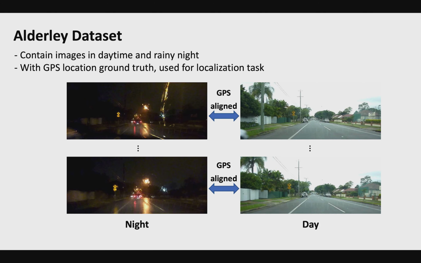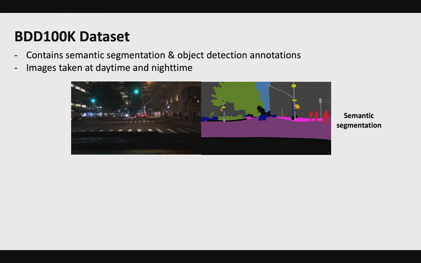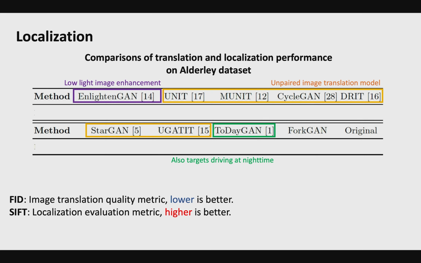Now we demonstrate some experiment results of multiple vision tasks with the help of ForkGAN. For the experiments, we use mainly 2 datasets. The Oxford dataset has GPS-tagged images and can be used to evaluate localization performance. It contains images collected at rainy nighttime that are blurry with a lot of reflections. The BDD100K dataset contains ground truth for semantic segmentation and object detection, with images taken in both daytime and nighttime.